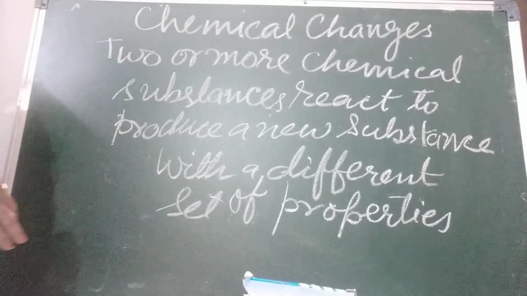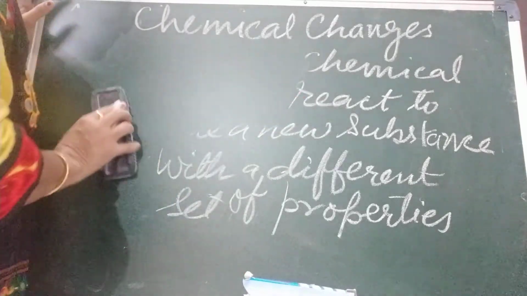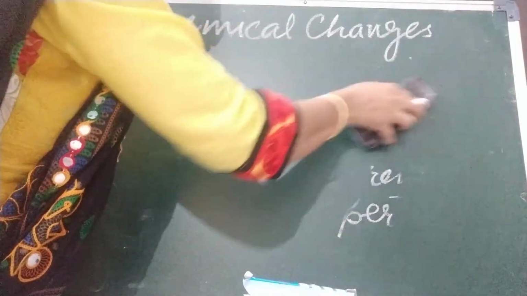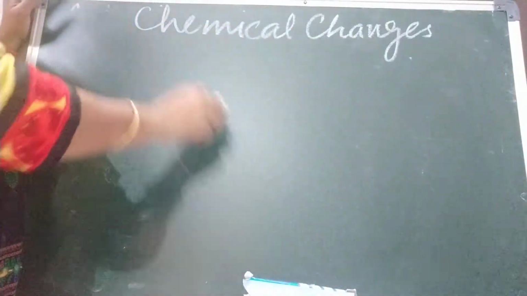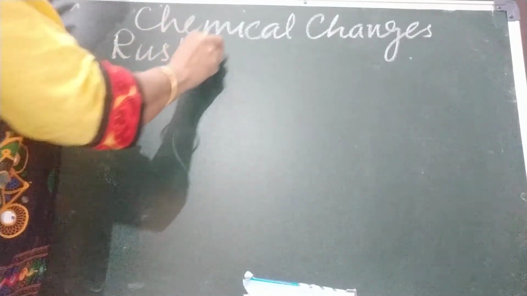Children, now we are going to discuss some examples. A very common example is rusting of iron. Rusting of iron is a chemical change.